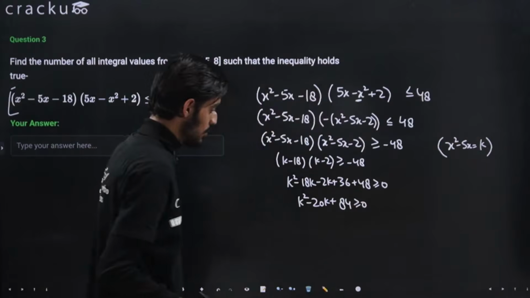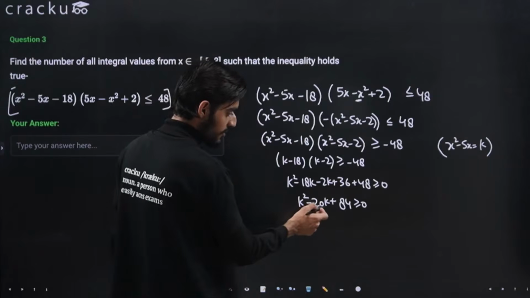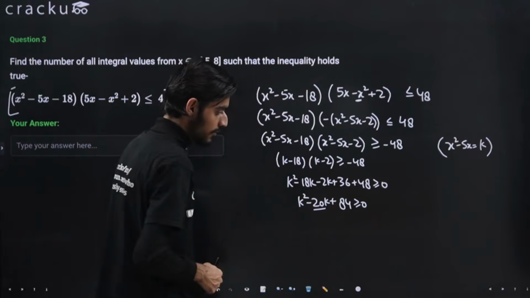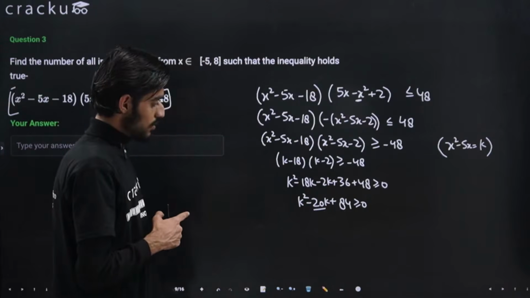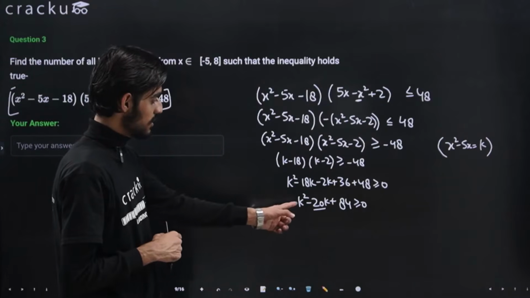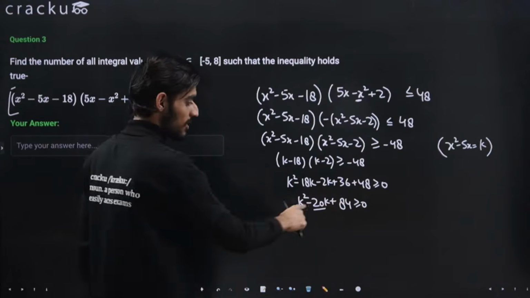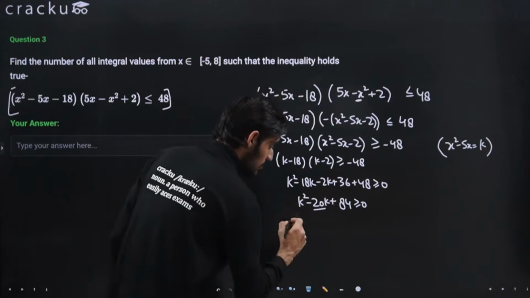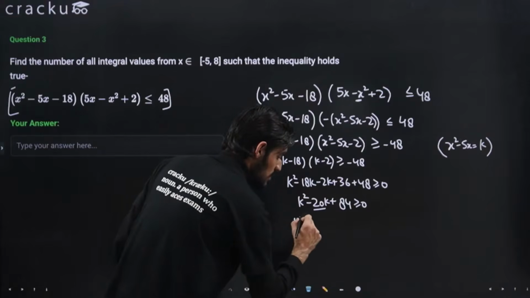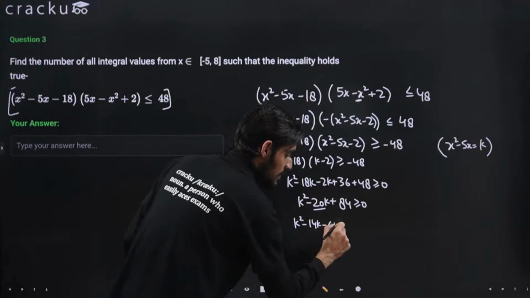Now again we need to solve this quadratic equation. I can just break this middle term, the product should be equal to 84. So I guess 14 plus 6 is 20, and 14 into 6 is 84, right? So we can just break the middle term. So this will come out to be k square minus 14k minus 6k.